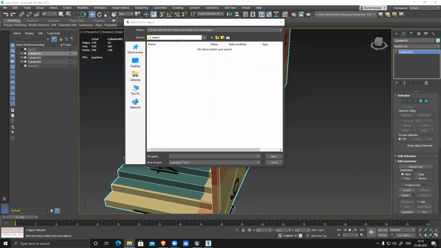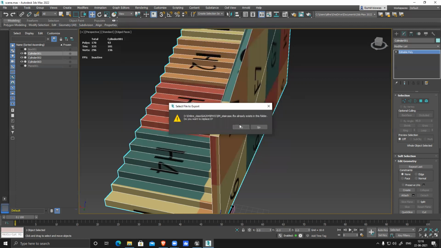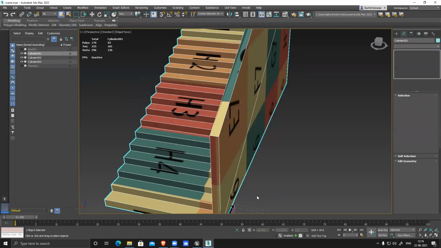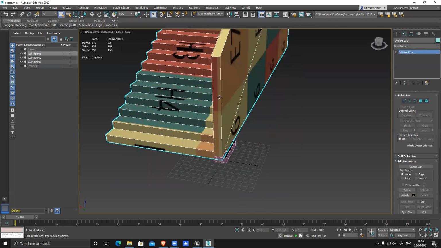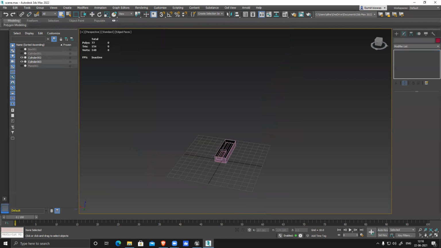And where is my folder? Just give me a second. So this is my staircase. I'll just override this. This is my substance file. Override this one. It's not required. I'll make sure it's FBX format. This one is not required. Light selected.